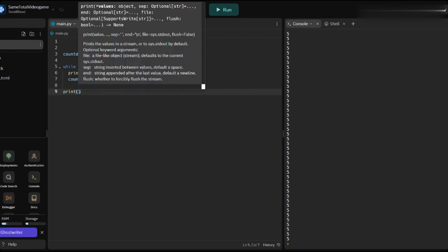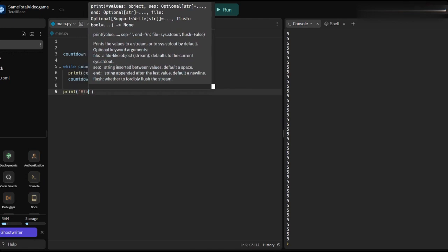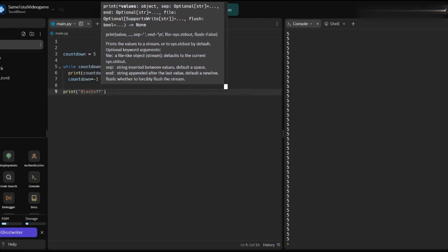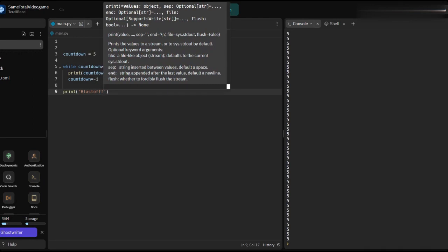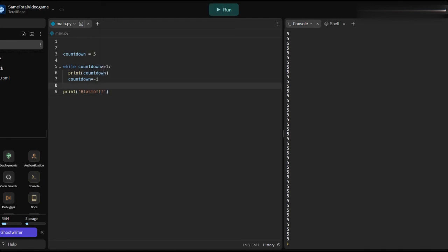So we have to print blast off. This is the blast off countdown. It should say 5, 4, 3, 2, 1, blast off, using the while loop. Oh, you know what?